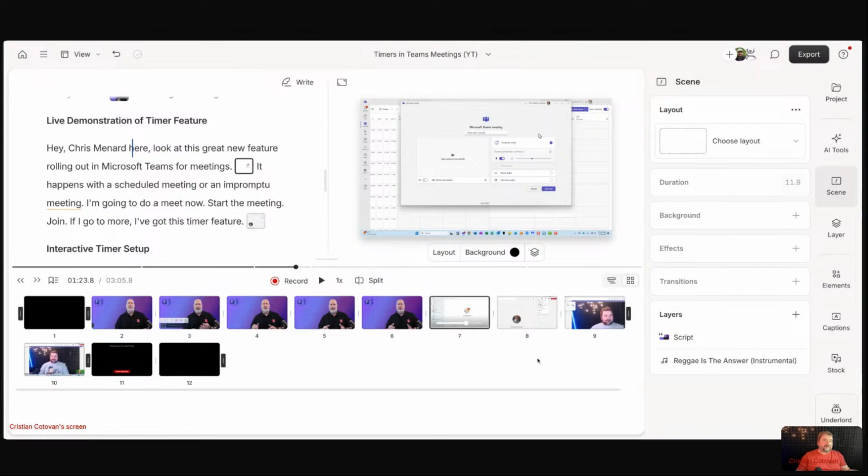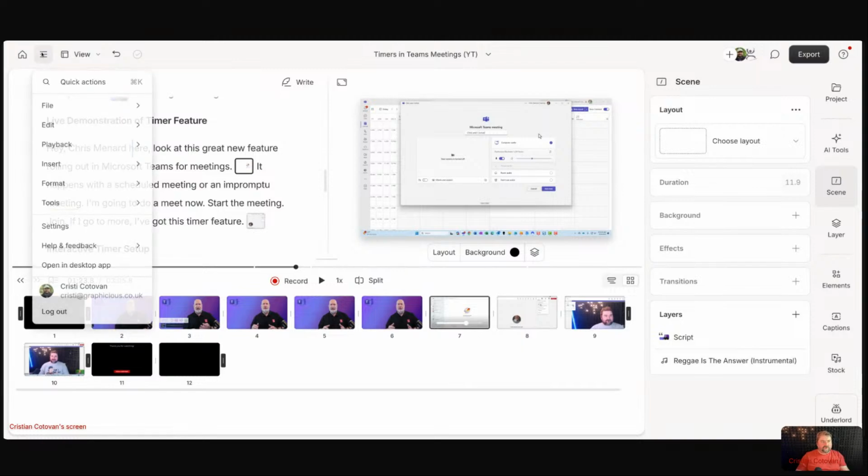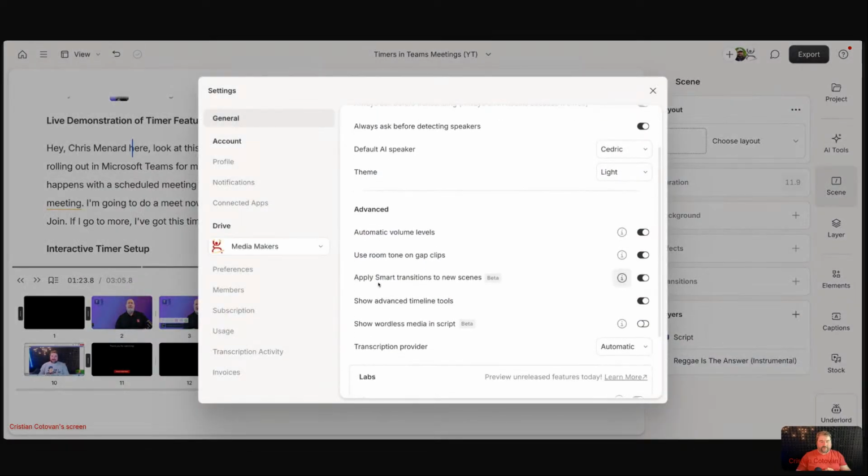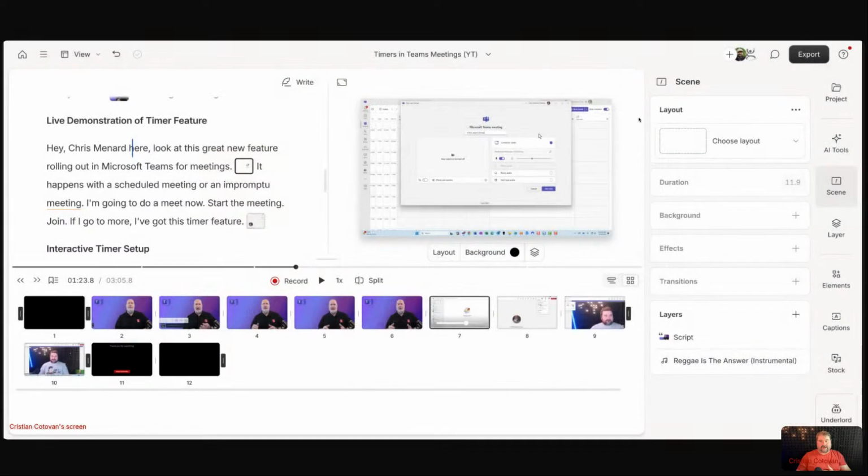There is a way to disable this in the settings. If you go to the file menu here and go to settings, there is an option that says apply smart transitions to new scenes. If you turn this off, it's not going to apply transitions anymore. It's on by default, so you can turn it off right there. Now if I'm creating a new scene, it's not going to do a transition.